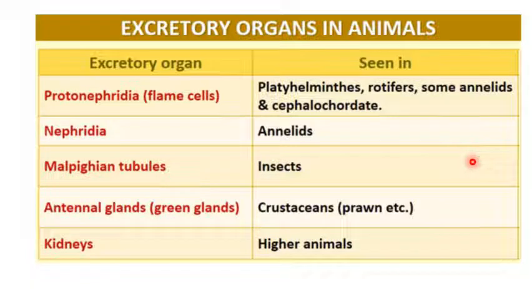Excretory organs in animals will also be different. They can be protonephridia, that is flame cells, in Platyhelminthes, rotifers, some annelids. They can be nephridia in annelids. They can be Malpighian tubules in insects. They can be green glands or antennal glands in crustaceans like prawns. And in higher animals, including humans, it is generally the kidney.